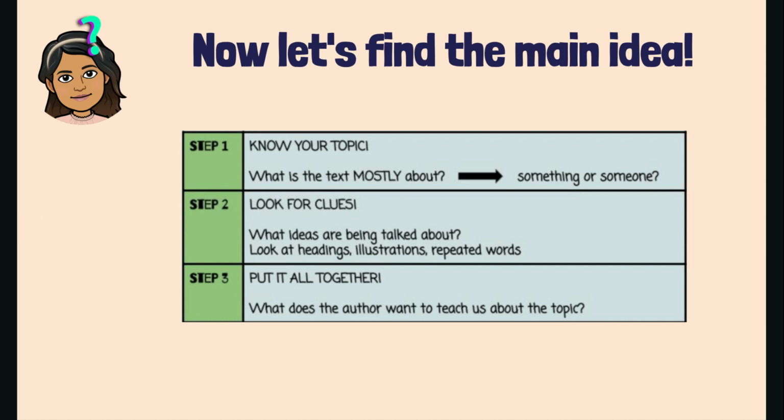The first step is to know our topic. We need to figure out what the text is mostly about. This is when we ask ourselves, are we learning about someone or something?